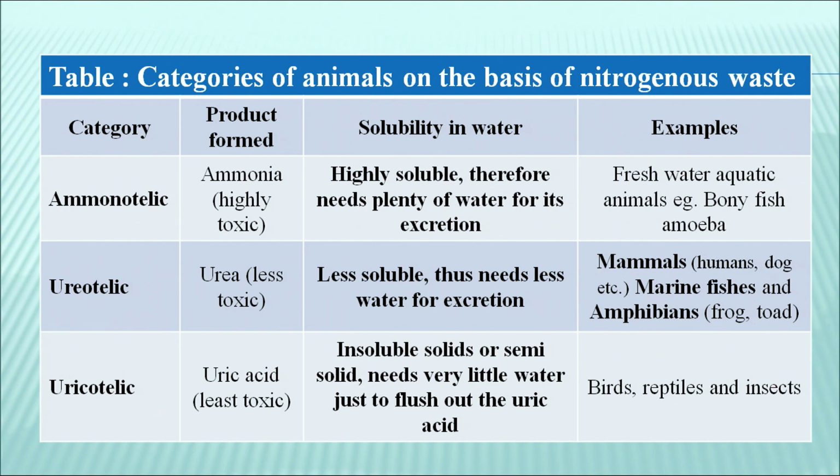In case of uricotelic animals, they produce uric acid, which is the least toxic substance, and it is insoluble, in solid or semi-solid form, needing very little water just to flush out the uric acid. It is found in birds, reptiles and insects.